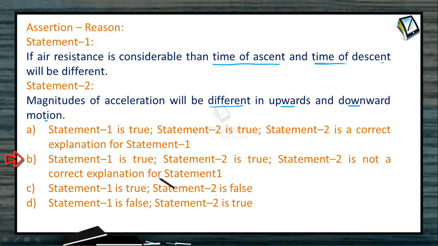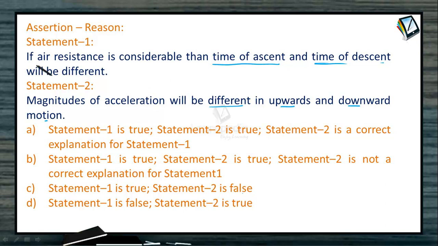Statement 2 is not the correct explanation of statement 1. C part, statement 1 is true, but statement 2 is false. And last one, statement 1 is false, statement 2 is true. So let us see one by one the two statements and check whether first statement and second statement are true individually. Then we will relate these two sentences and check whether statement 2 is the explanation of statement 1.